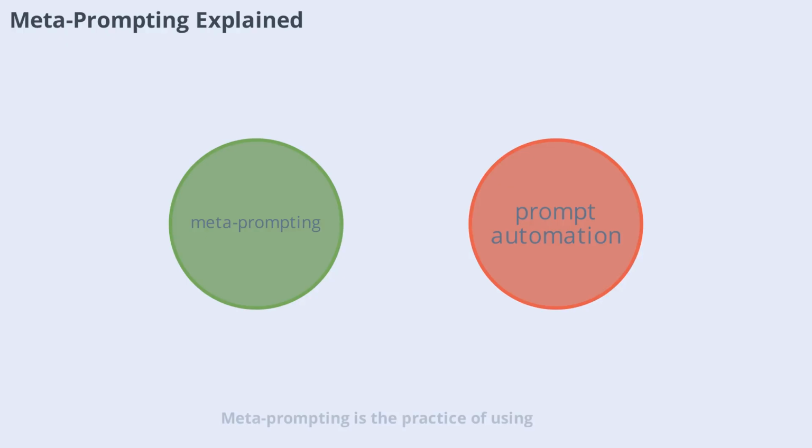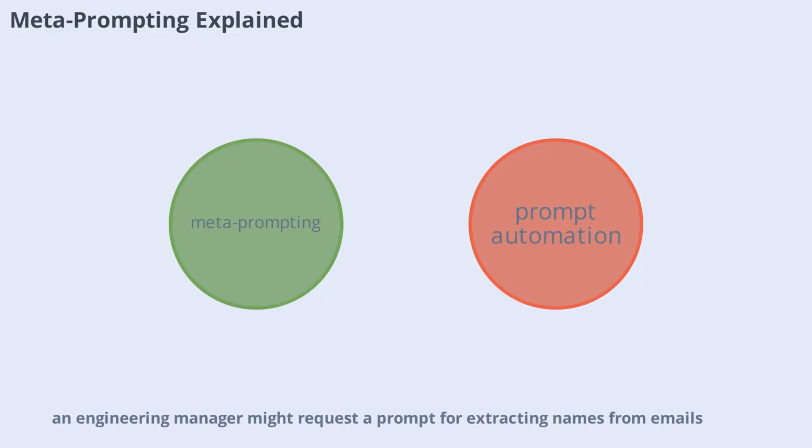Meta prompting is the practice of using a highly capable model to automatically write, structure, and optimize prompts for other models. You provide a basic description of the task, and the meta prompting template generates a production-grade prompt, complete with formatting, delimiters, and error handling rules. For example, an engineering manager might request a prompt for extracting names from emails, and the system outputs a ready-to-use template. This accelerates prompt development and ensures best practices.